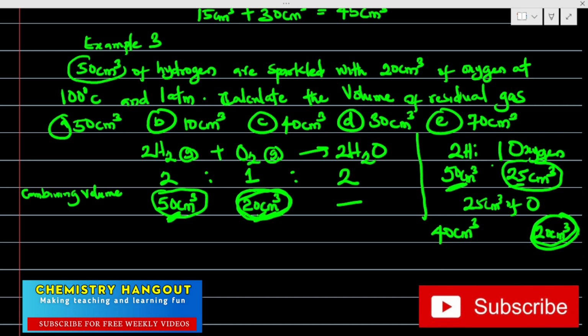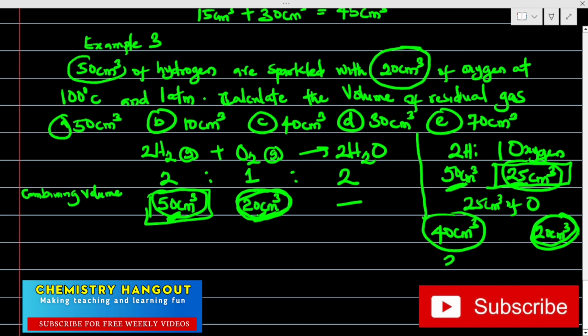I want to believe this is clear. So the reason why we cannot use this 25 is because the available volume in the question is 20. Can you see that now? So I'm to use this 20. I cannot use 25 because the volume available is not up to 25, it's up to 20. But if I use 20, it will affect this volume too because I'm not going to be using 50 again. I'm going to be using 40 because of the 2 to 1 ratio. If I'm using 20 of this, I'll use 40 of this.